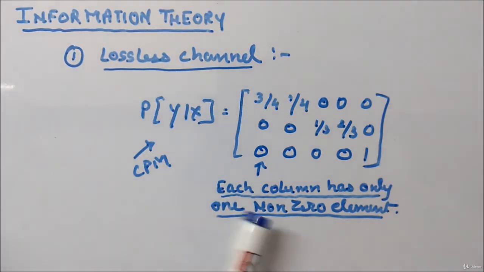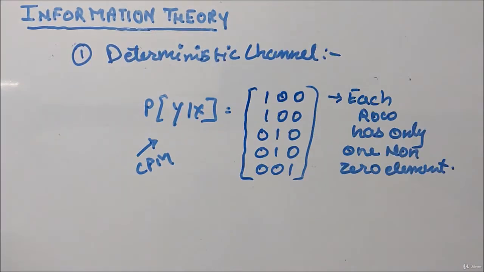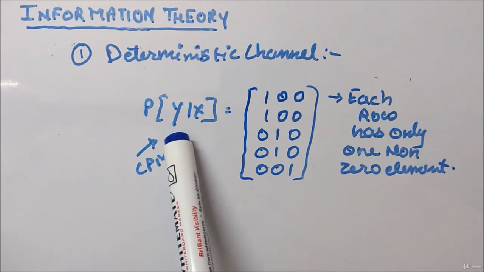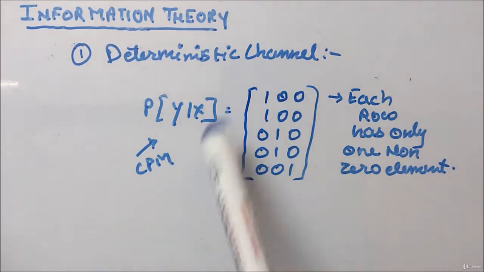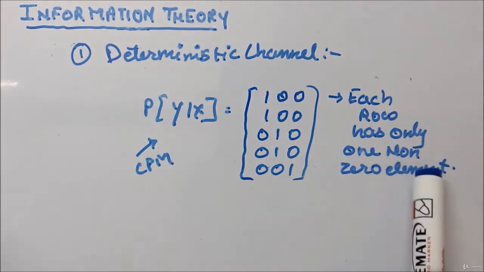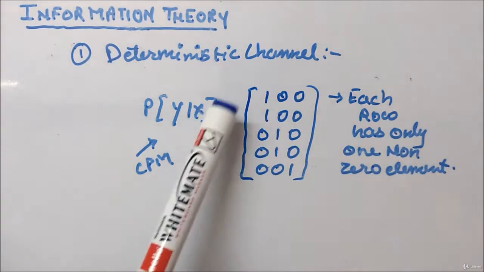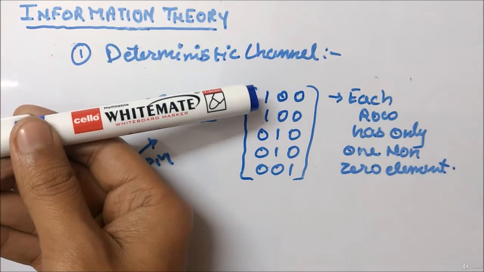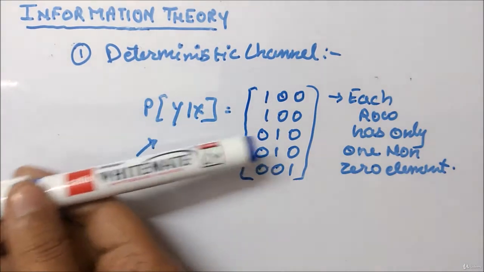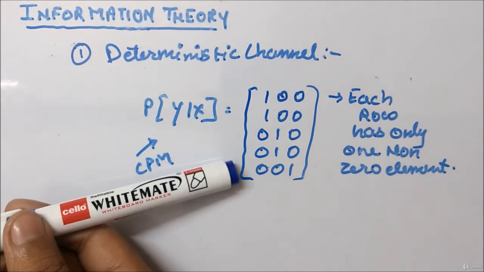This is kind of an extra point I wanted to add. Similarly, if you have a channel probability matrix P(y given x) in this way, where each row has only one non-zero element, see, the first row has 1, the second row has 1, the third row has 1, the fourth row has 1, and the fifth row has 1.